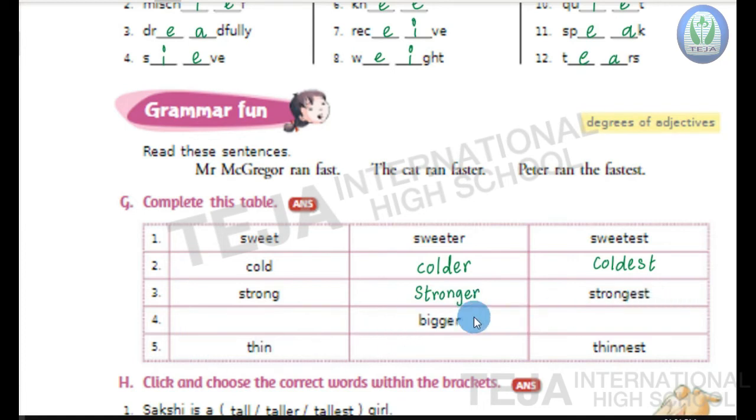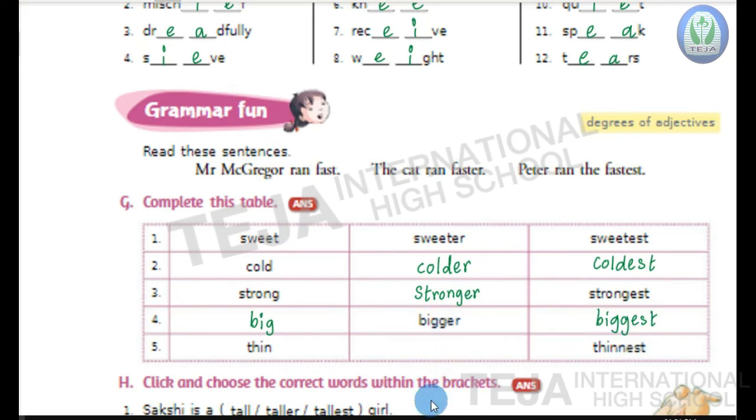Fourth one, the comparative degree is given, that is bigger. You have to write the positive degree and superlative degree. So that is big, bigger, biggest. Last fifth one, thin, dash, thinnest. So positive and superlative is given. You have to write the comparative.